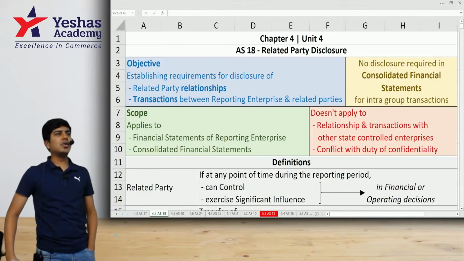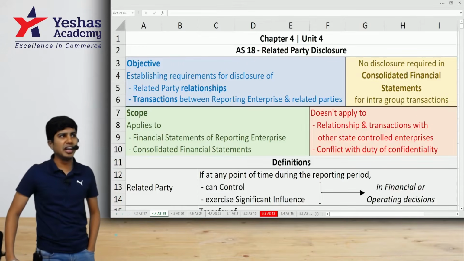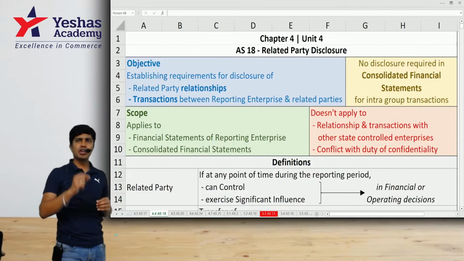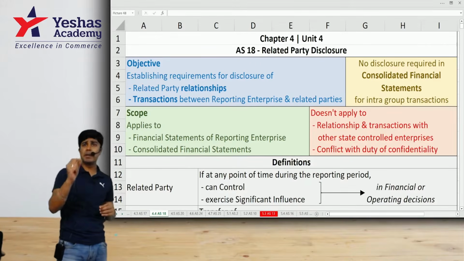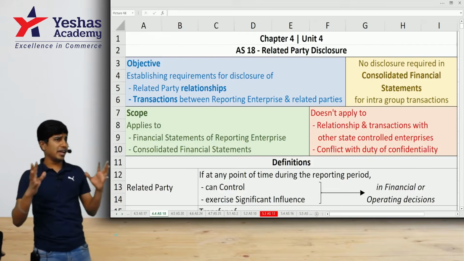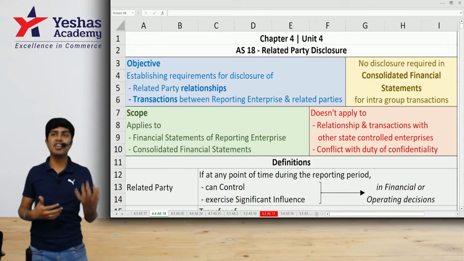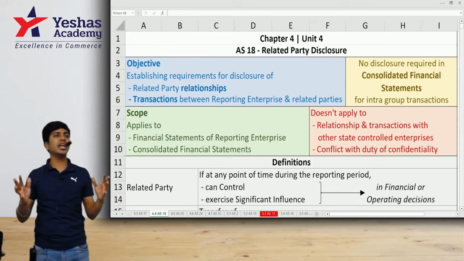Let's quickly revise Accounting Standard 18, which talks about related parties. This is not a computation based standard. We are not going to compute any numbers, nor pass any journal entries, nor make any calculations. What we're going to do in this standard is to make necessary disclosures so that our financial statements reveal enough information for the users to take right decisions.